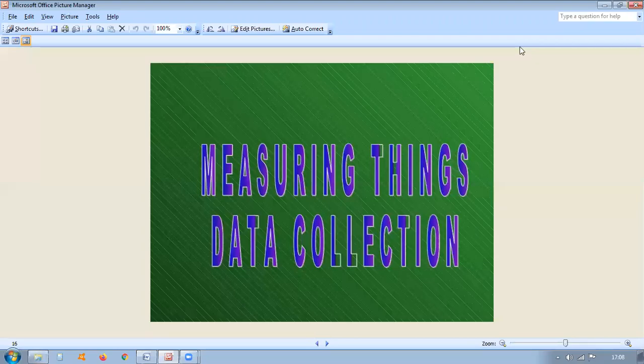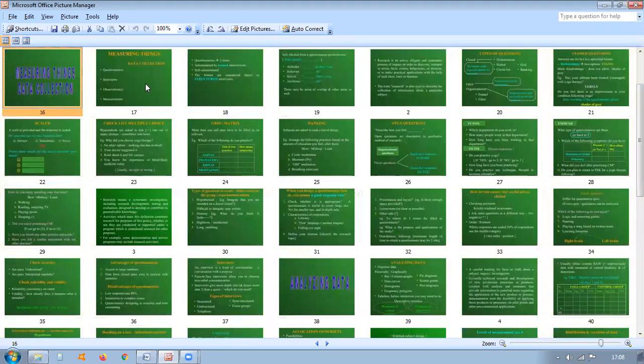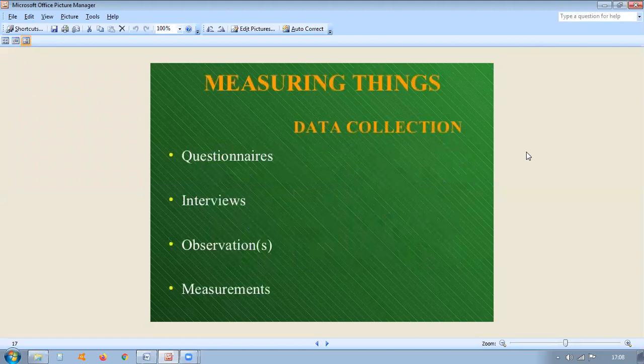Let's now discuss data collection. Third chapter: data sources, data collection, techniques and tools we use for collecting data, and how to process the data for analysis purposes. So in this case, measuring things and data collection. These are the data collection tools: questionnaires, interviews, observations, and we measure all the data.